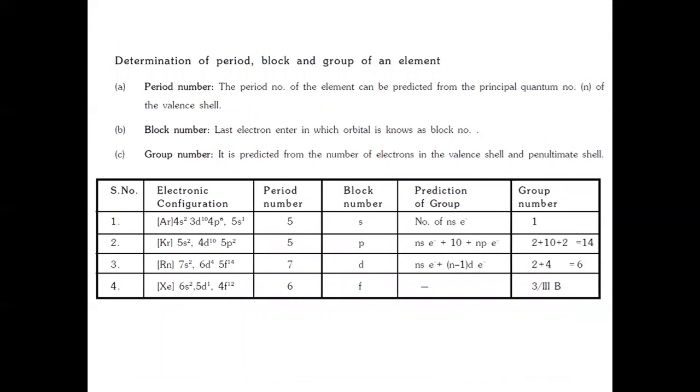Then determination of period, block and group of an element. Period number: the period number of the element can be predicted from the principal quantum number n of the valence shell. Block: the orbital in which the last electron enters gives the block. Then group number is predicted from the number of electrons in the valence shell and penultimate shell. Here are some examples given in the table. And one more thing, s and p block elements are collectively known as representative elements because they represent both metals as well as non-metals in our periodic table.